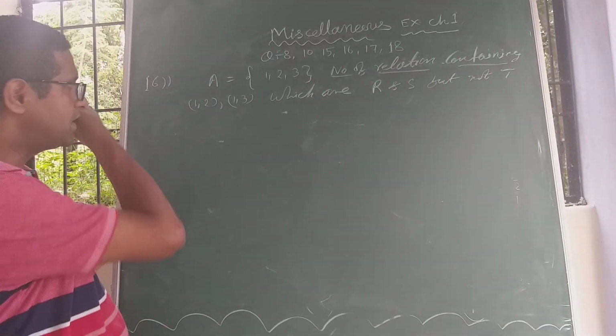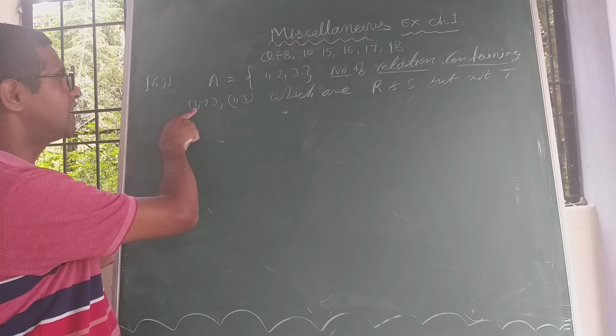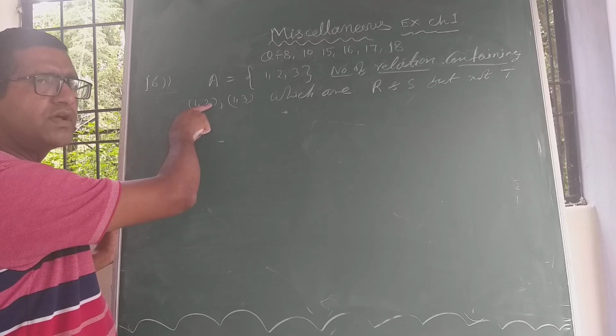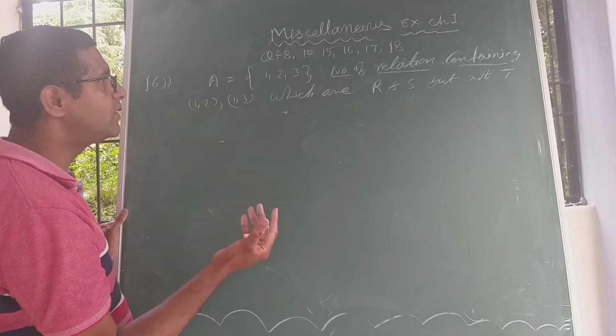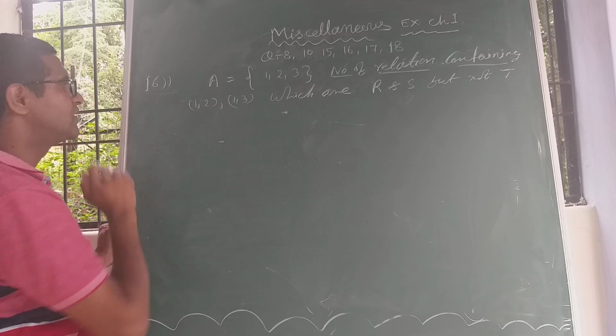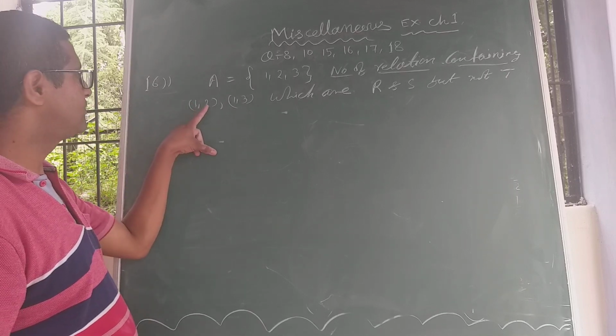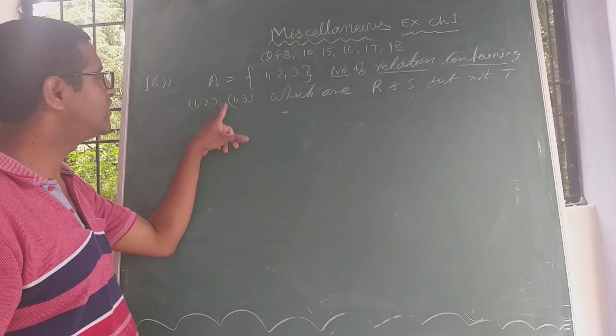So my dear student, it is essential that (1, 2) and (1, 3) are members of the required relation. You can observe that this ordered pair has 1 and 2, 1 and 3.